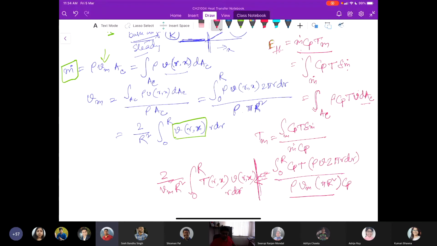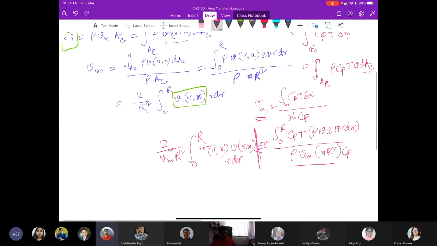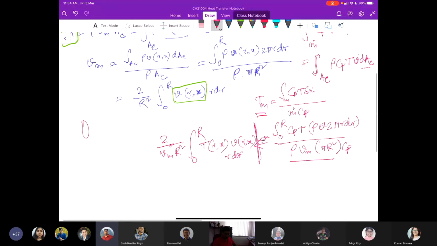So which means the mean temperature of the fluid will change during the heating or the cooling process and along the flow direction. Sometimes we also calculate the fluid properties of the internal flow based on the bulk mean temperature. The bulk mean temperature is usually the arithmetic average of the mean temperature at the inlet and the outlet. So the scenario is something like this.